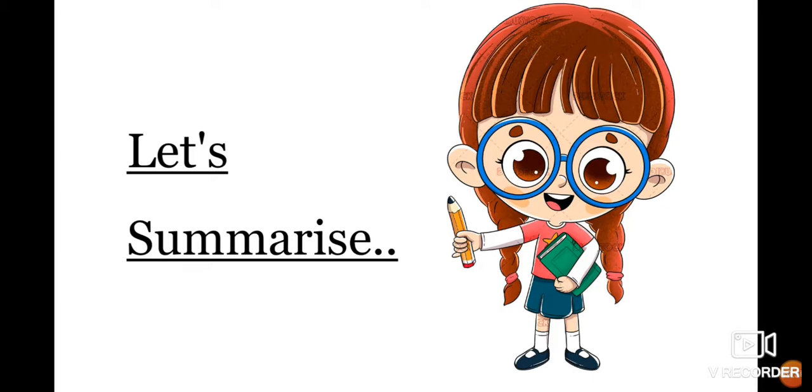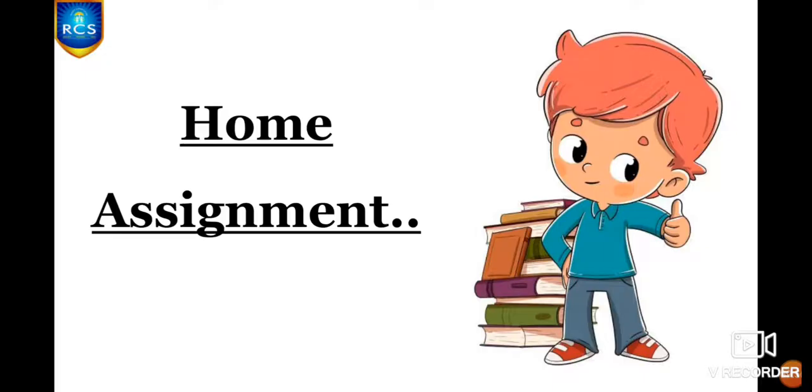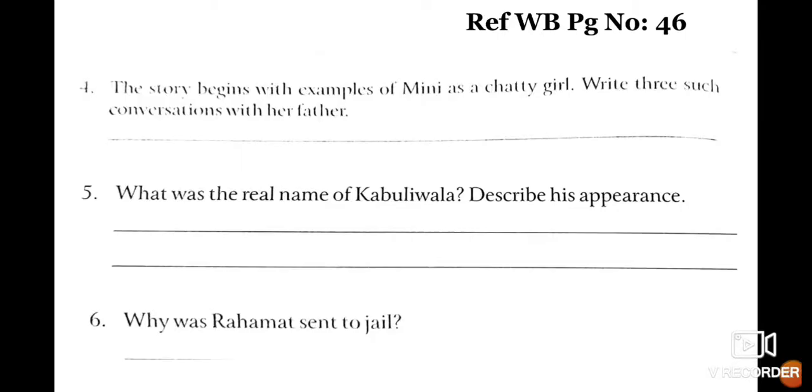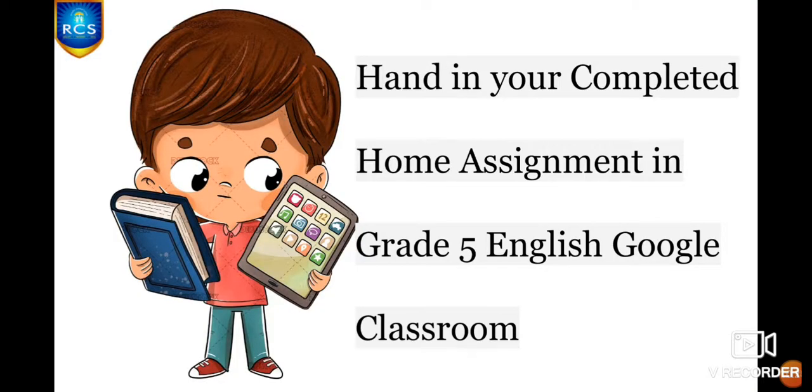Now I hope you are all clear about these two different kinds of verbs. Let me tell you the home assignment. Children, in your concept book, page number 72, complete questions E, F and G after referring to the story. And in your workbook, page number 46, questions 4, 5 and 6. After completing your homework, submit it in the grade 5 English Google Classroom.